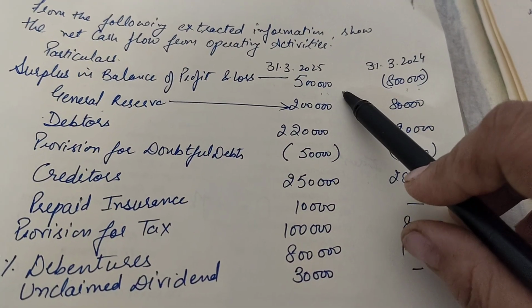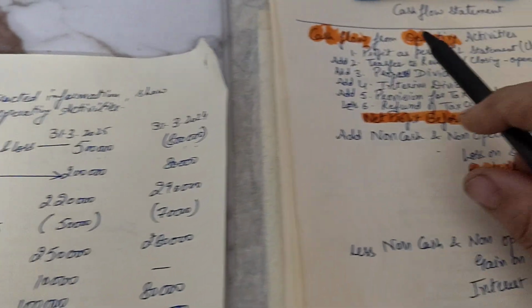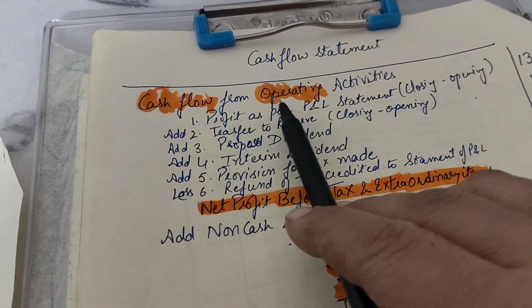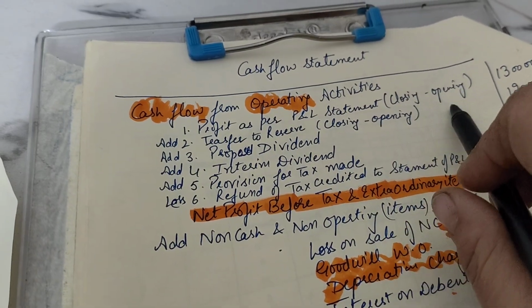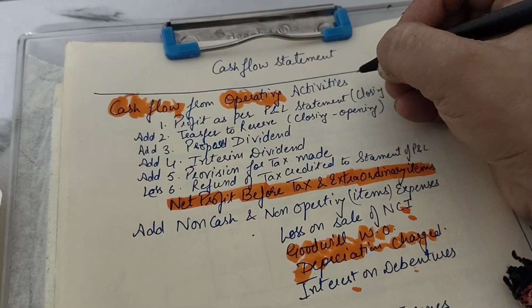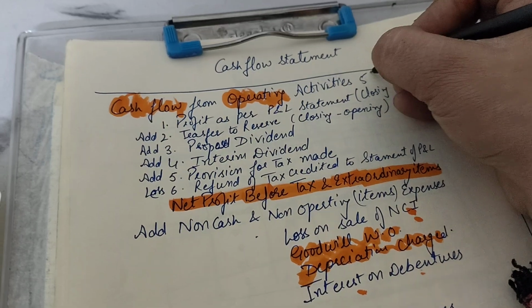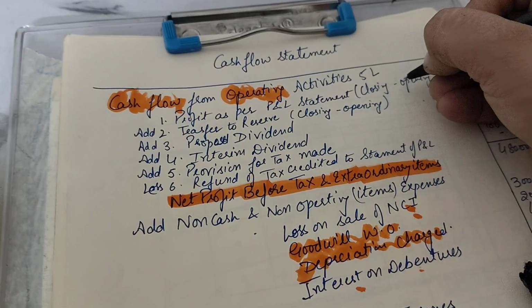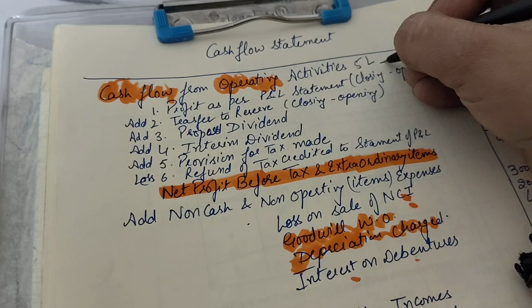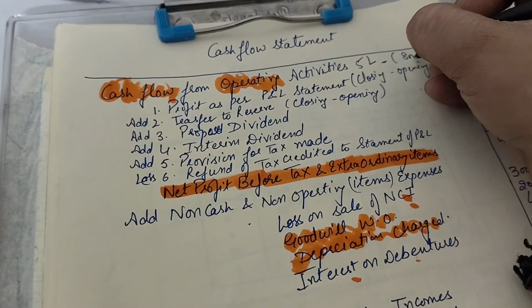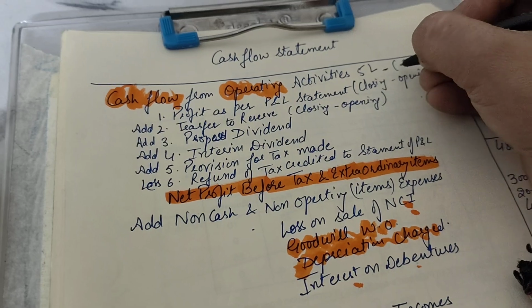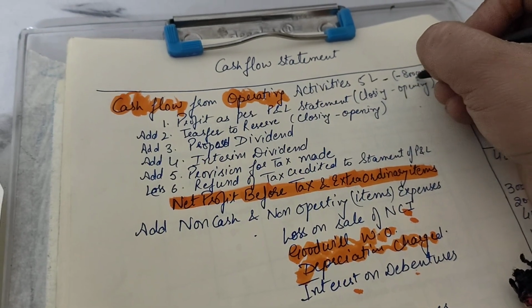So if I have to talk about how this is to be considered for your profit as per the P&L statement, it goes closing minus opening. Now what was the closing profit given to me? 5 lakh, right? Minus opening, which was the 8 lakh loss, which means it was in negative.